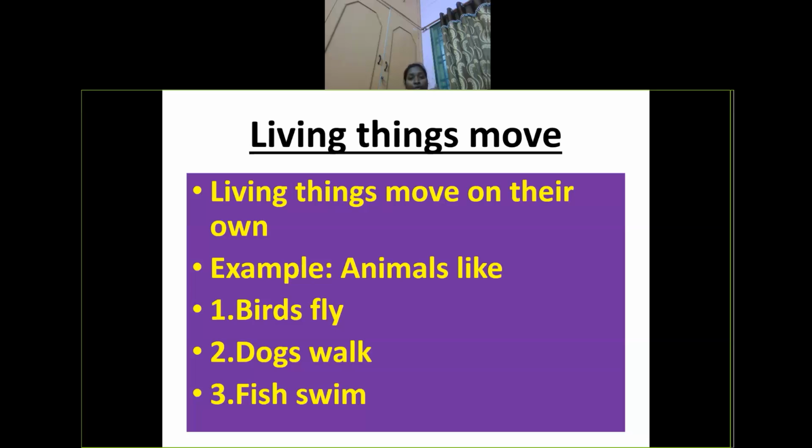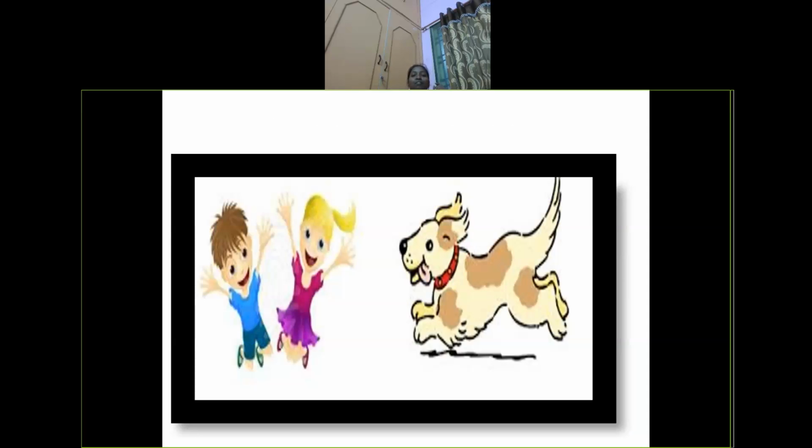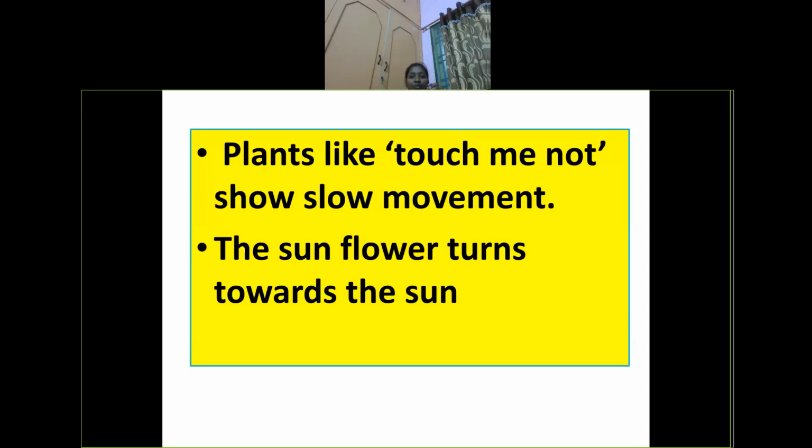A plant can prepare its own food, but an animal cannot do that. So instead it is moving. Unless it moves, it cannot take its food. So all the living things are moving. Animals, okay. What about the plants? Plants also show movement in some ways. For example, plants like touch-me-not show movement slowly. How? It senses the thing which is coming very near. When we walk around it, it senses and shows movement automatically; it will close up.